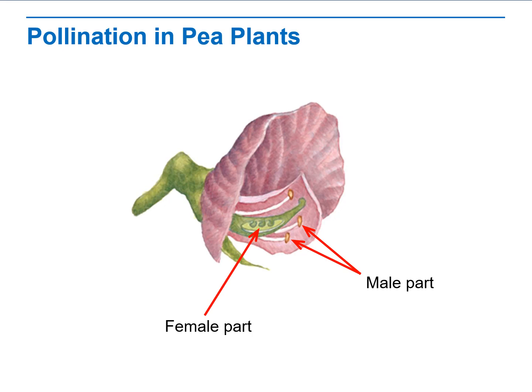Although Mendel did not have our modern understanding of genes and alleles, he did understand that male parts of a flower produce male sex cells, sperm, and that female parts of a flower produce female sex cells, eggs, and that these cells join in the process of fertilization.